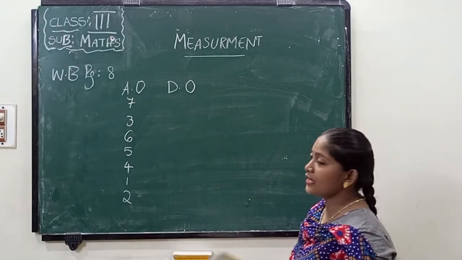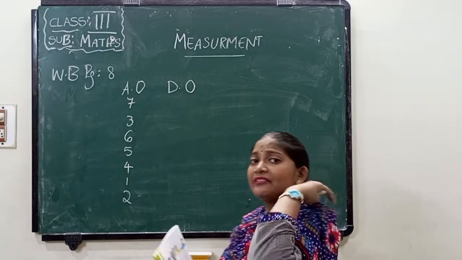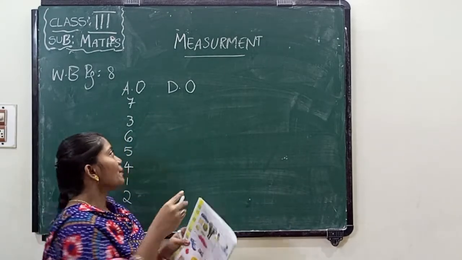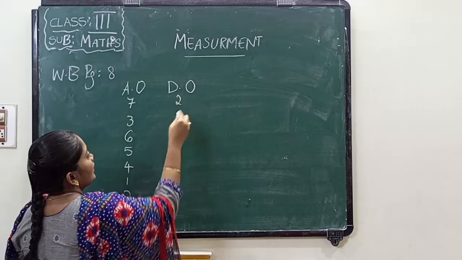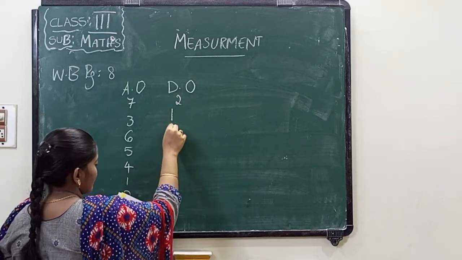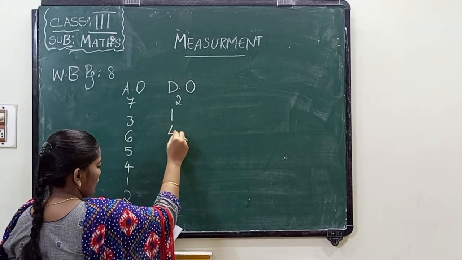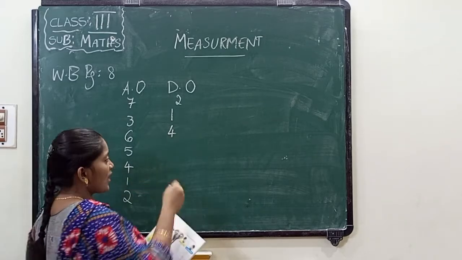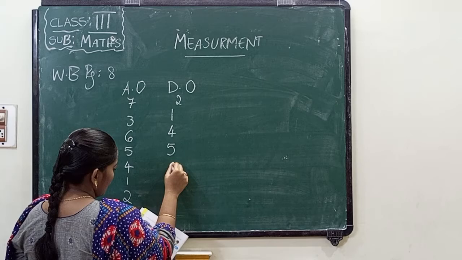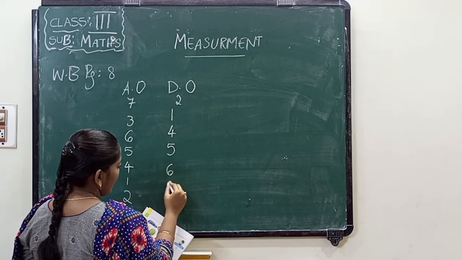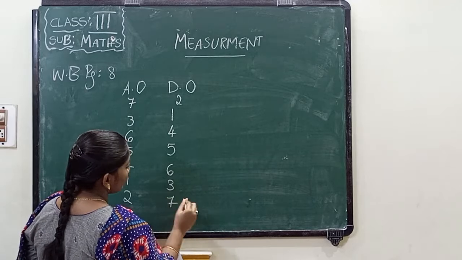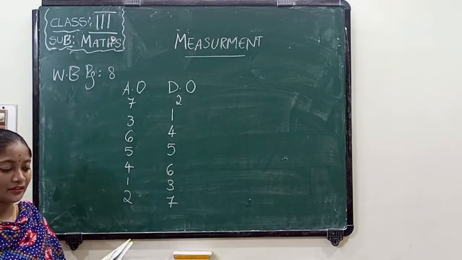So what is the descending order? Descending order means heavy weight to small weight. So the elephant is the heaviest one. Next the car, and next the watermelon. Next is the guava, and then the chocolate, and the biscuit. And the last one is the feather.